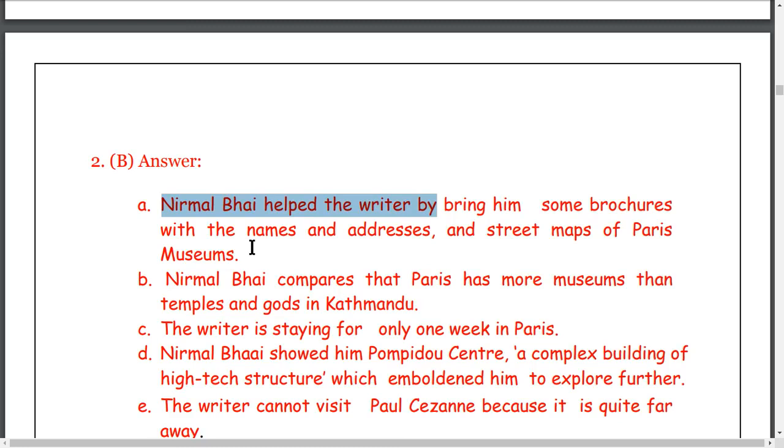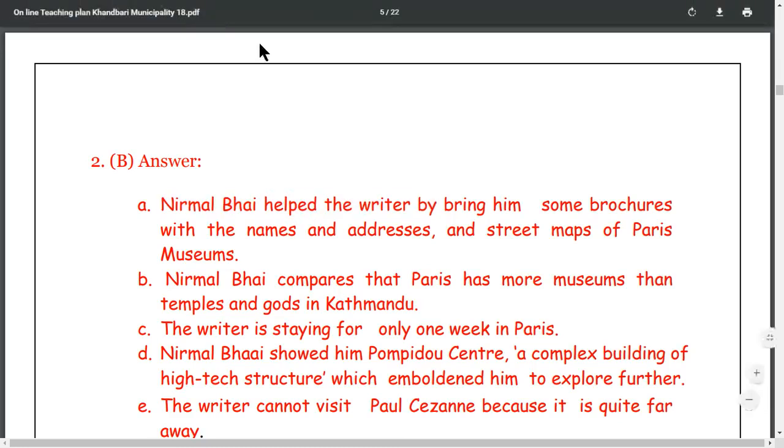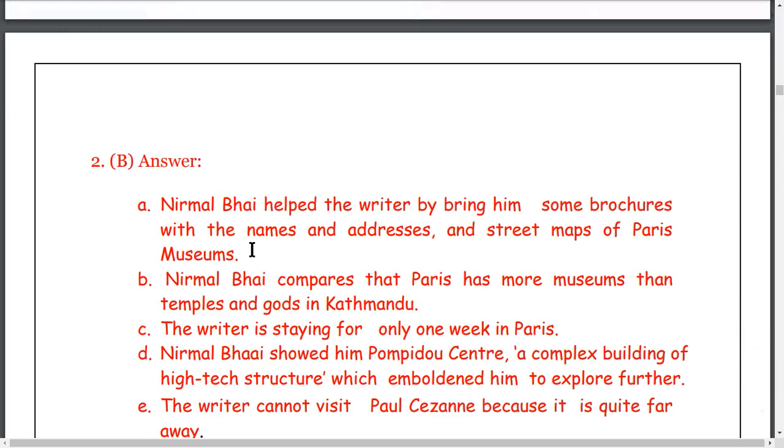How did he help? It means he helped the writer. Try to write in the simple past tense. Nirmal Bhai helped the writer by bringing, with the ing form after by, is correct. Sorry, I have committed my mistakes here. By bringing him some brochures with the names and addresses and street maps of the Paris museums. You get 1 mark here. Okay, you get another 1 mark here.